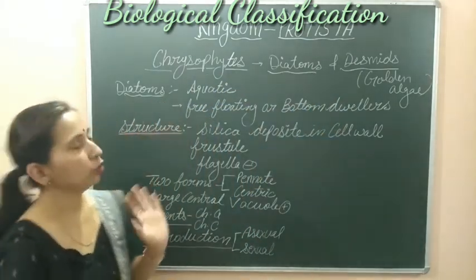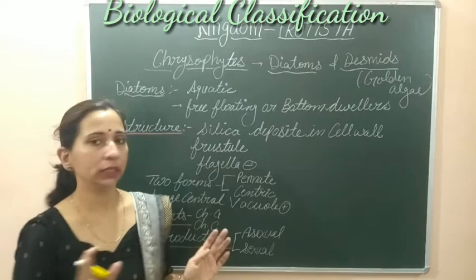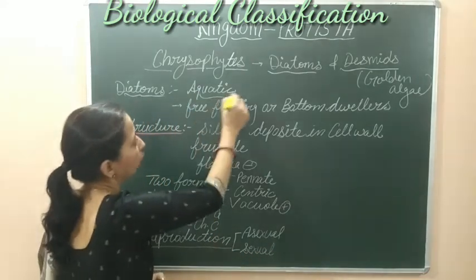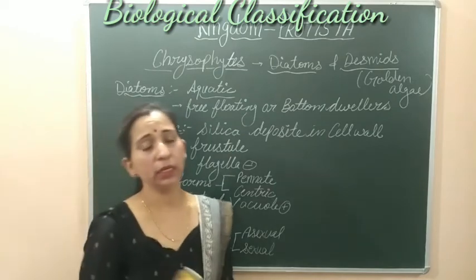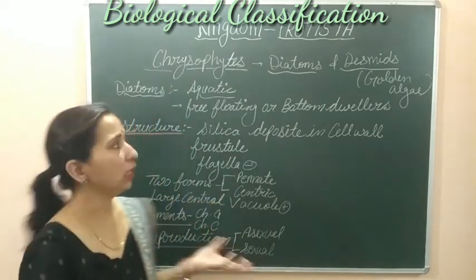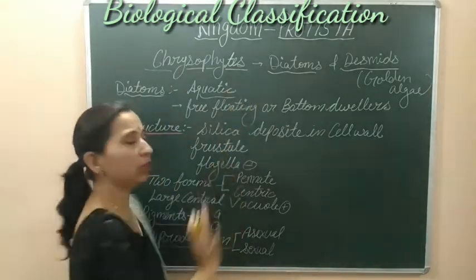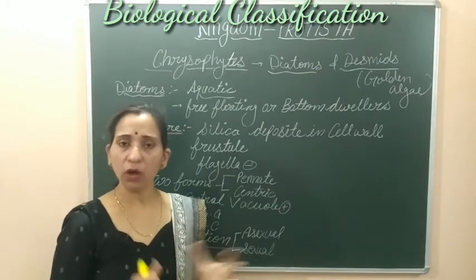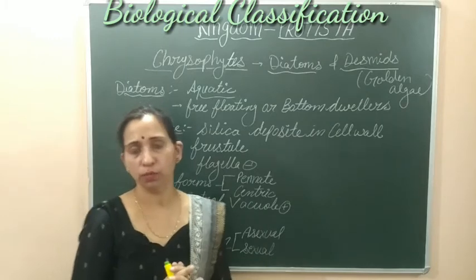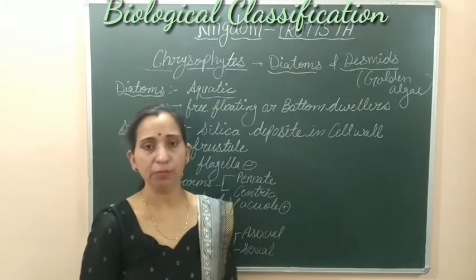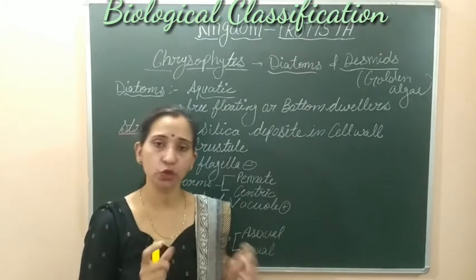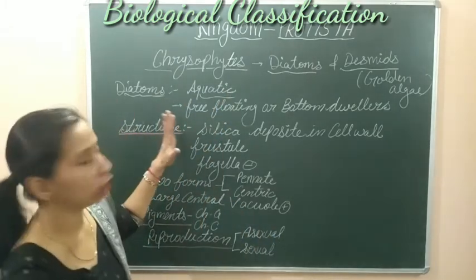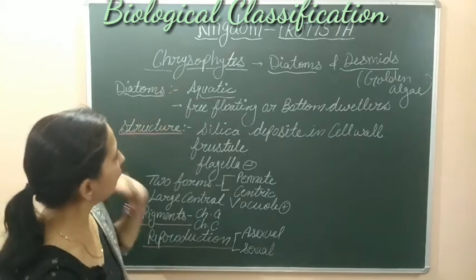If we talk about the diatoms, let's first talk about diatoms. Diatoms are organisms which are aquatic in nature. Being aquatic, they can live in any aquatic medium, but they can live in terrestrial locations also. Means they can be found on land, but it should be moist land. So a moist terrestrial environment can also be adopted by these organisms, and they are aquatic.